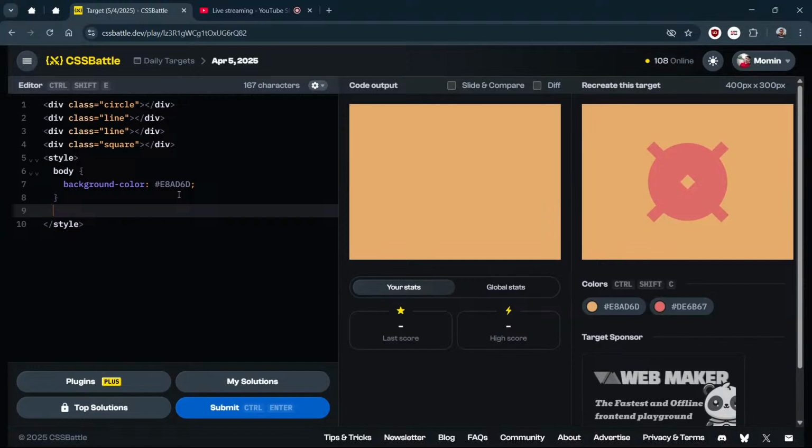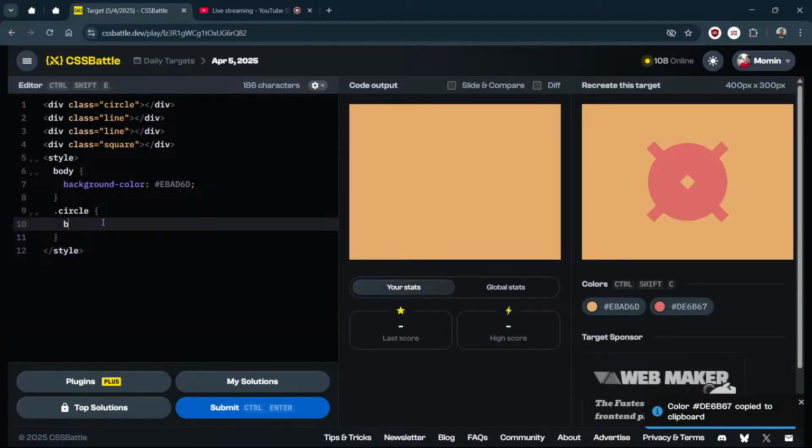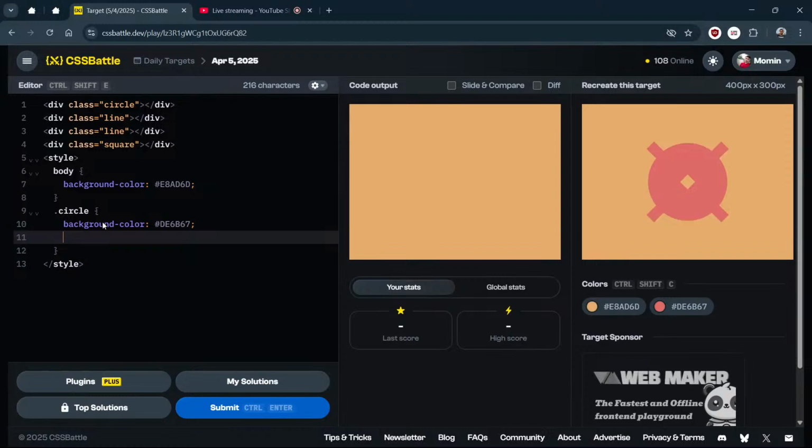Now I need to create this circle. Let me select the circle, and first I will do background color of this, and height of 200 pixel. And how do I know the height? This image is 400 by 300, so height is 300, and in 300 I think half height, so 150 might work, right? 150, yeah.